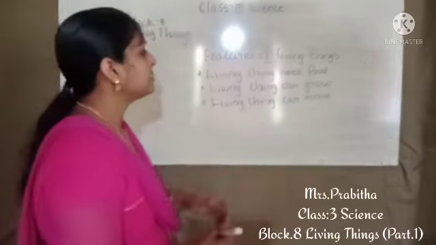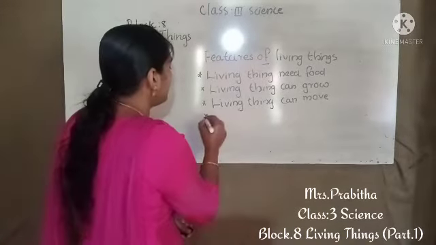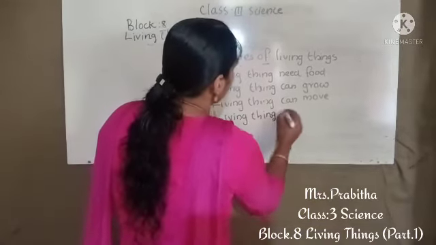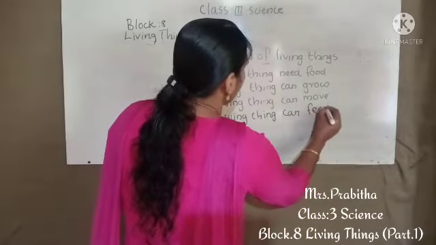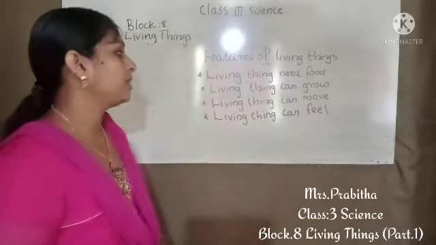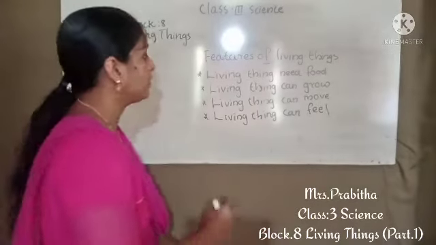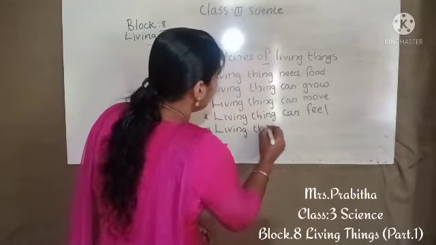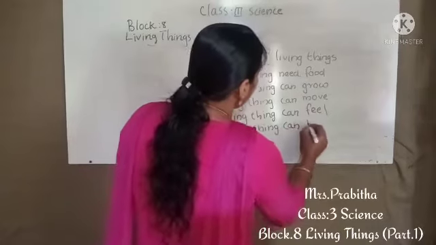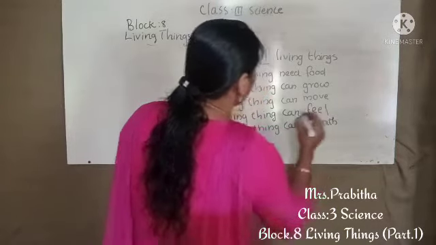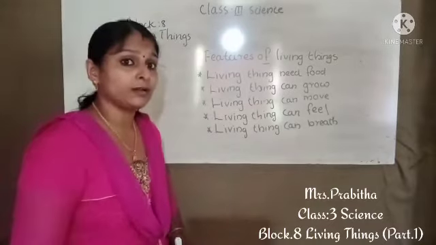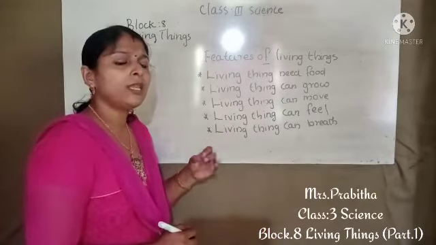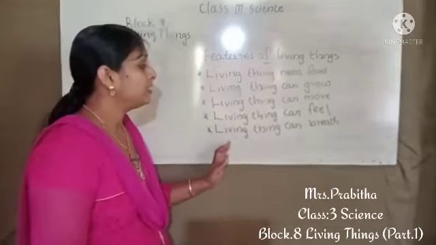The next important feature of living things is that living things can feel. That is another important feature. The next important feature is that living things can breathe. All the living things breathe air. We studied oxygen, they need to breathe. Without breathing, living things cannot live.